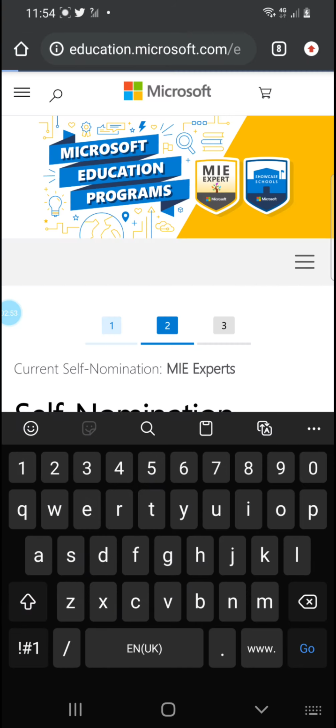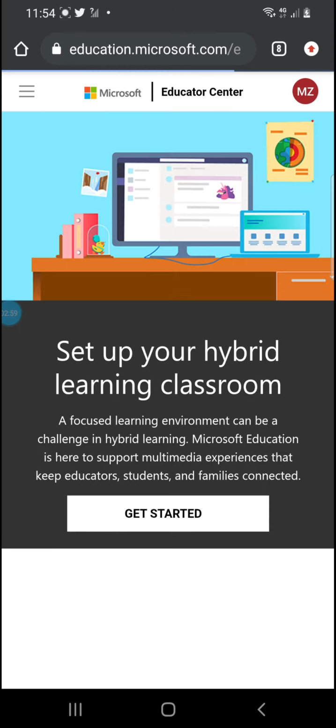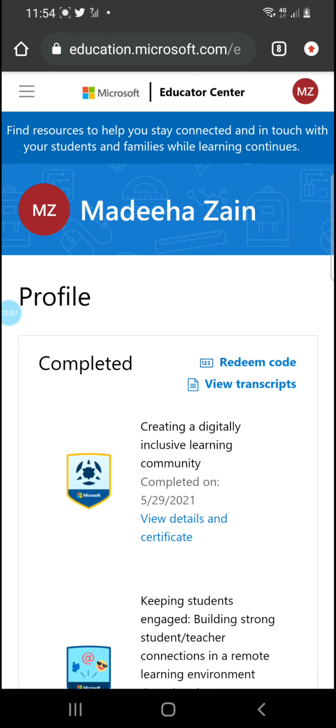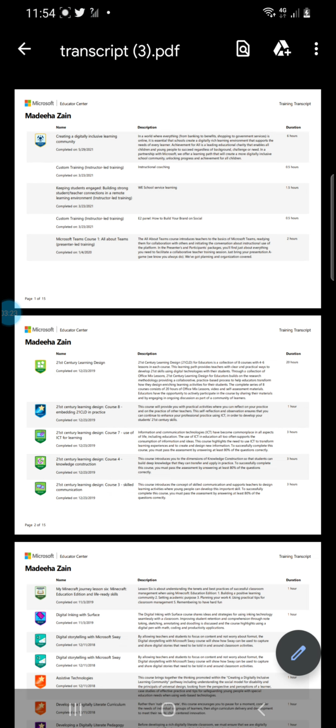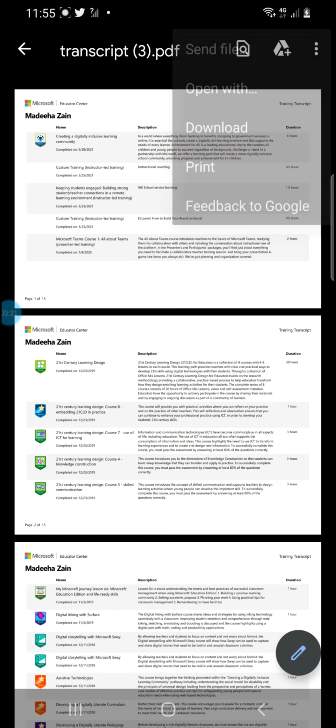So you're going to go to Microsoft Educator Center, right, and you're going to click on your profile. This is your profile. Here you can see the view transcript tab. You're going to click on it, and download it somewhere you want, right? So I have this transcript here, and I can create a URL from it.